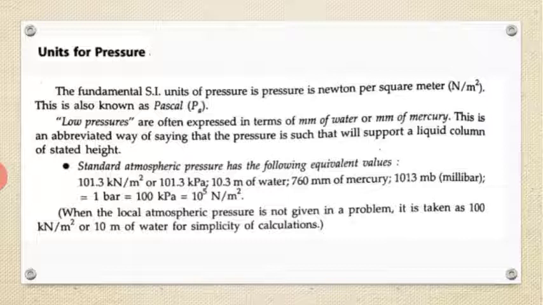Here the standard atmospheric pressure has the following equivalent values. Equivalent values are given here. 1 bar is equal to 100 kPa, which is nothing but 10 raised to 5 Newton per meter square.